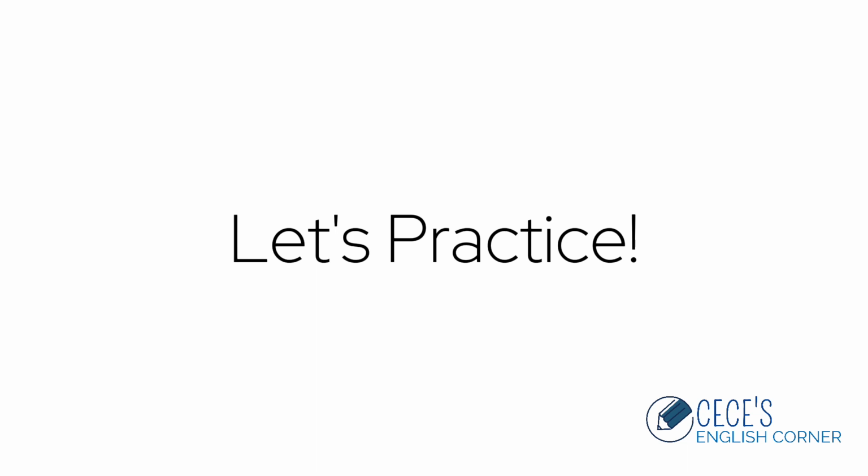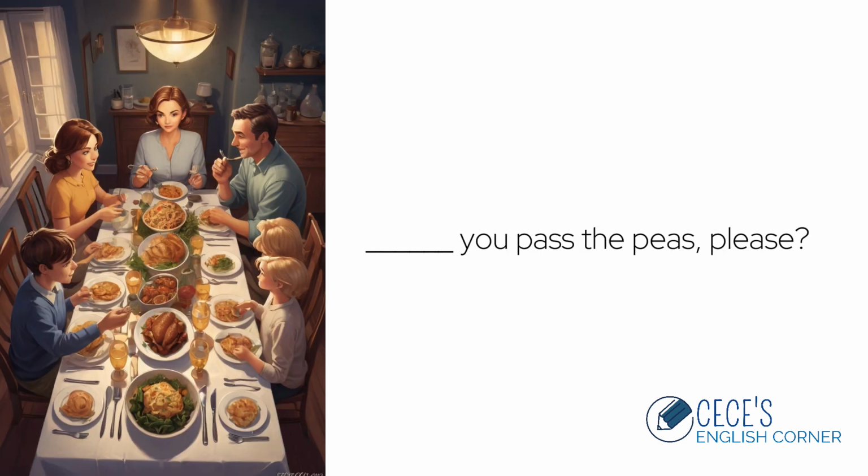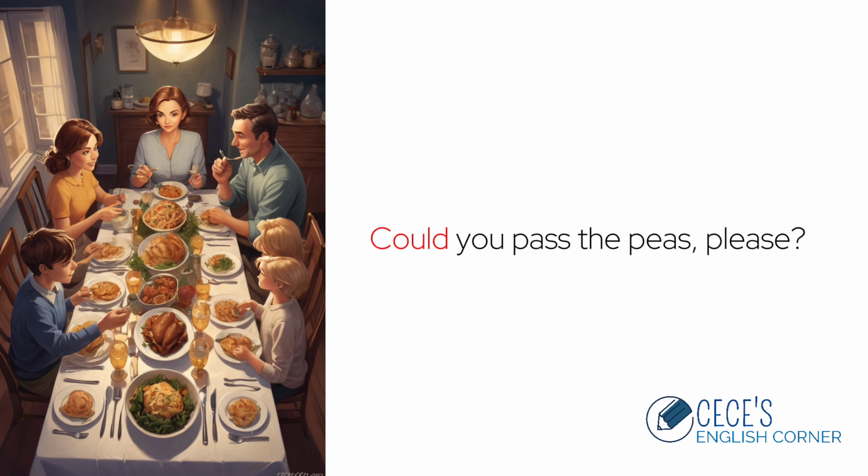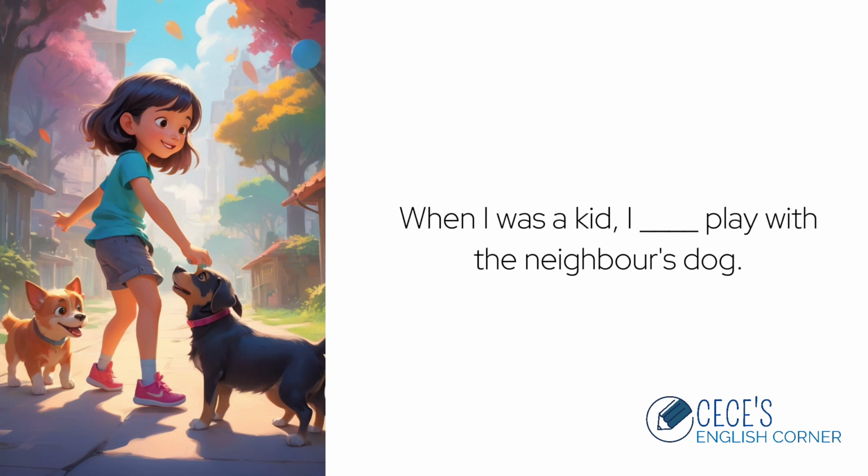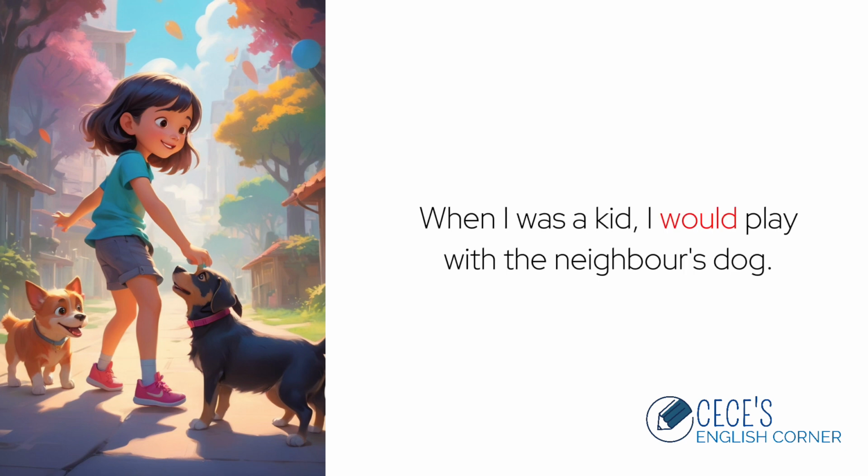Let's try some practice questions. Blank, you pass the peas, please? In this example, we are making a polite request. We are asking someone for a favor. It therefore makes sense to use could in this example. Could you pass the peas, please? When I was a kid, I blank play with the neighbor's dog. We are talking about a habit in the past. Remember, we can use would in this example. When I was a kid, I would play with the neighbor's dog.